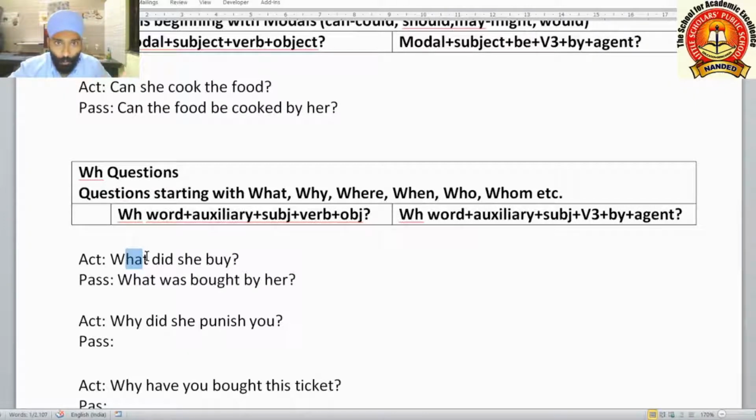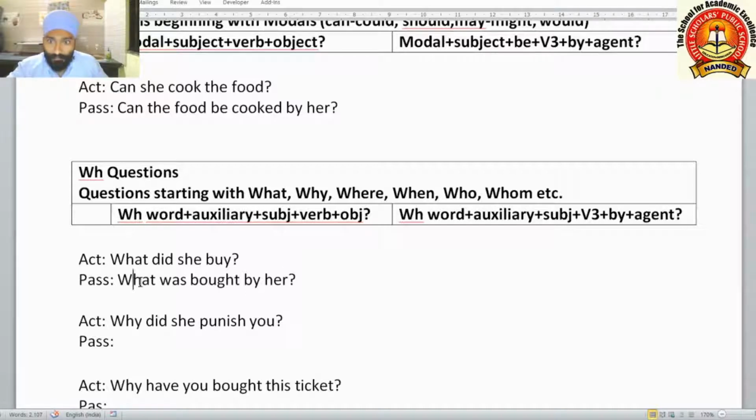She bought a shoe. So whatever will be the answer of what will be the object of this sentence, so that we have to treat as the object. The word what we have to treat as the object here, and the object will become subject in passive. This is why what will come here, and after what we use was, not were. After what we use was. What was bought by her?